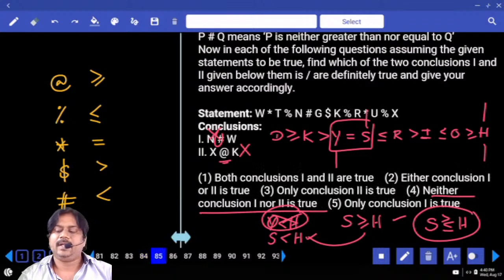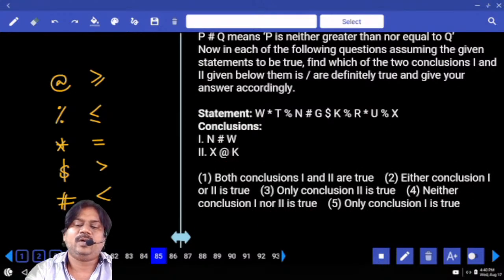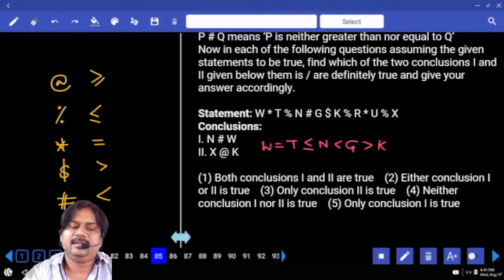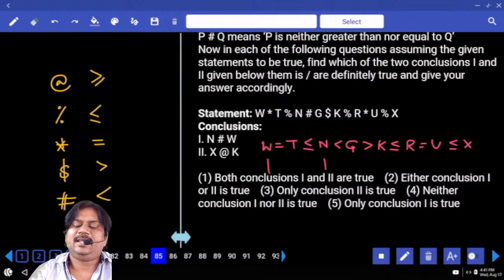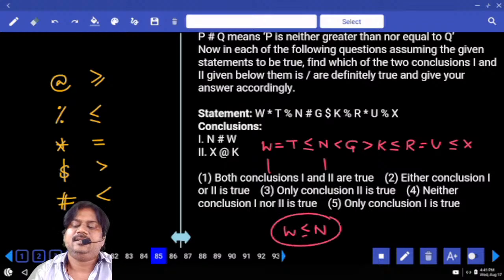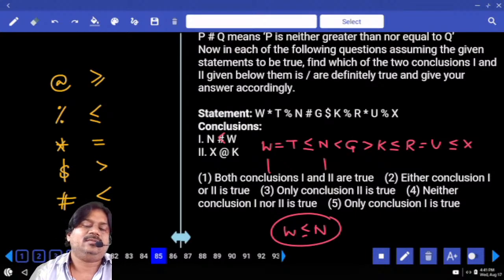Are you done? Right. So next information, W star T. What does the star denote here? Equals to T, and less than or equal to N, and less than G, and greater than K, and less than or equal to R, equals to U, and less than or equal to X. N to W. So from N to W, what we can get from equal and less than or equal to W less than or equal to N. Is it the equation from the statement? Yes. What does the hash denote? Smaller. N smaller than W. Can we accept this one?